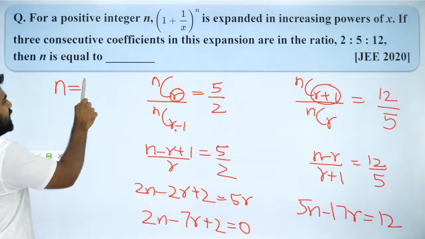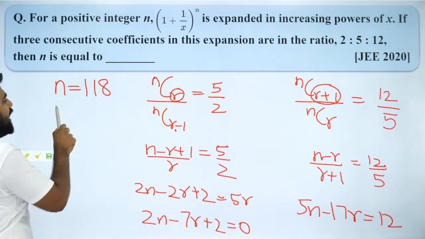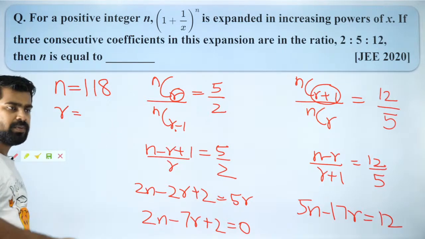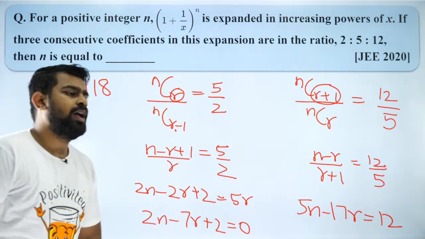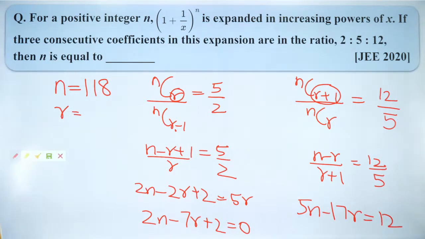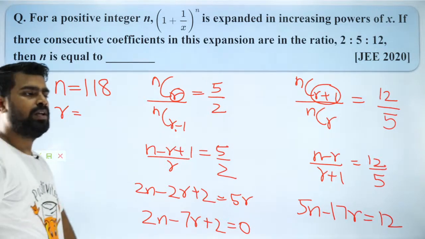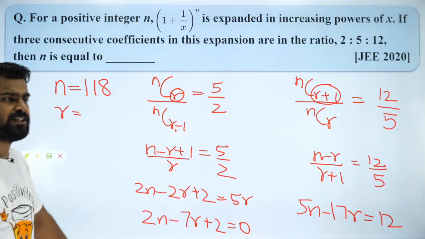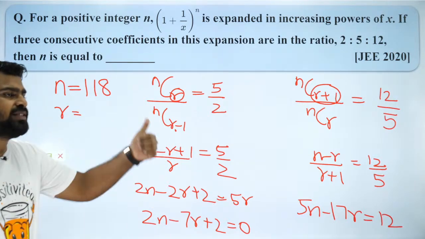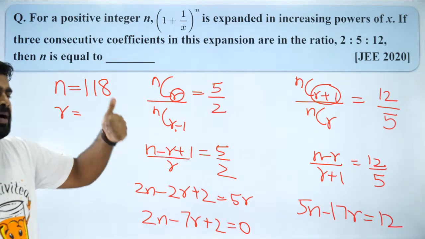You are supposed to get n is equal to 118 and r I am not sure. What is r? Can anyone tell me? Please do it quickly, guys. Come on, all of you. Everybody is able to understand, na? It's not a very difficult question. So guys, if you are all able to follow, can you all give me a thumbs up or a yo